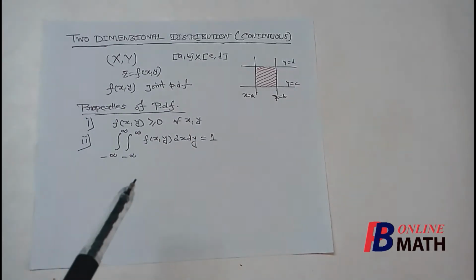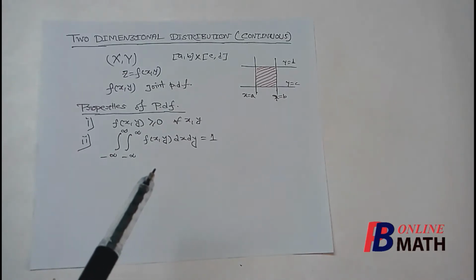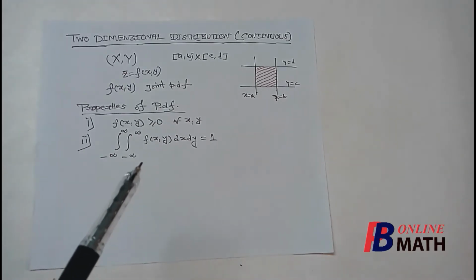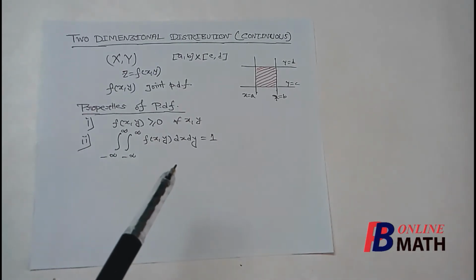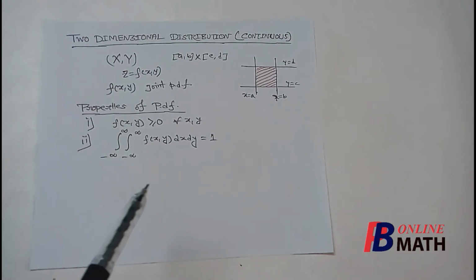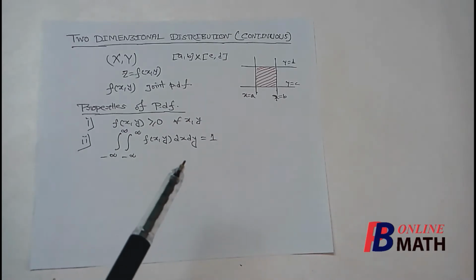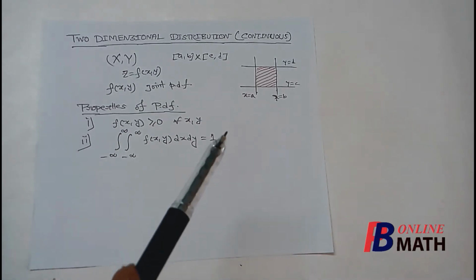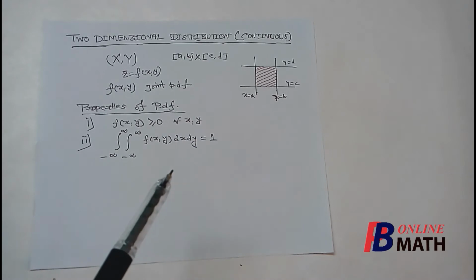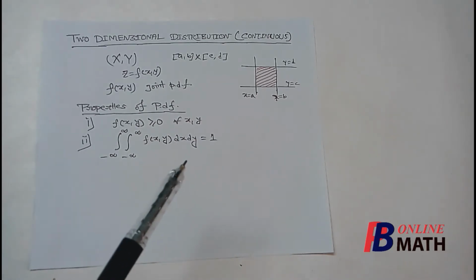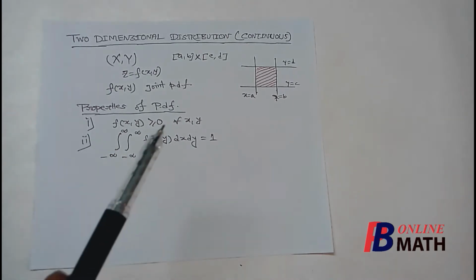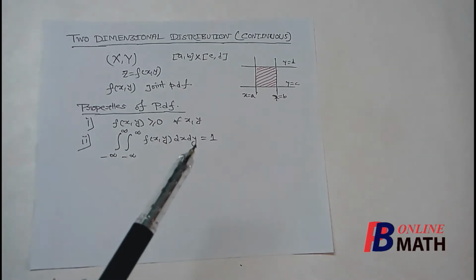And the second condition: we know that in discrete distribution the sum of the masses is equal to 1. Now in this continuous distribution, the sum of the masses means the entire volume of the surface bounded by the area of the spectrum is equal to 1. Now the spectrums may lie anywhere in the xy plane, so the surface of f(x,y) may lie anywhere in the xy plane.